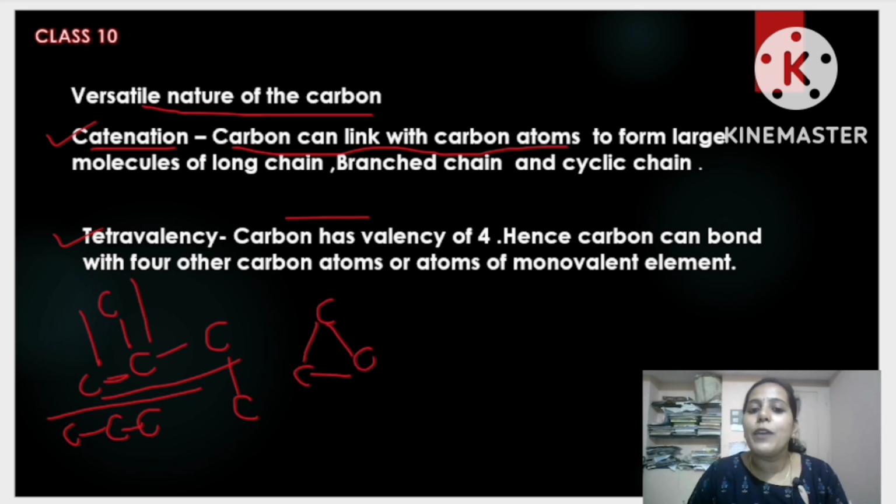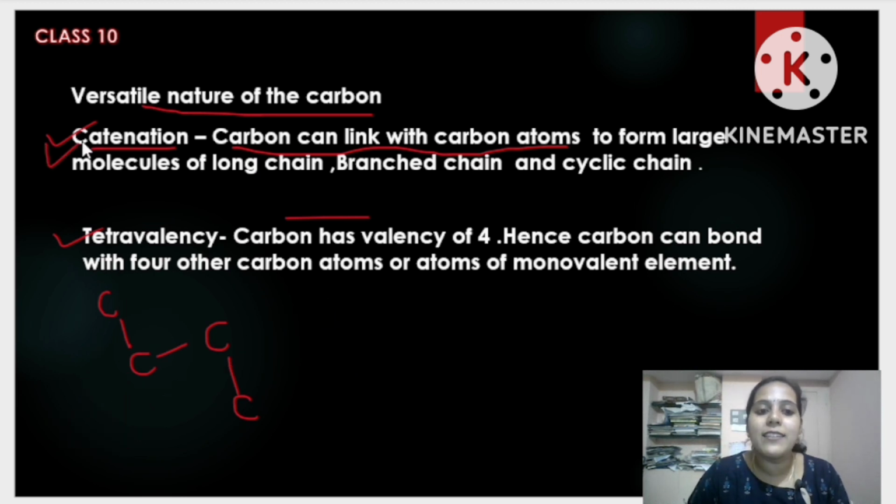Okay. So, very important: carbon has a unique ability to link with other carbon atoms to form a straight chain, a branched chain, or a cyclic chain. This property of carbon is called catenation. Is it clear? Yes. Moving to next, tetravalency.